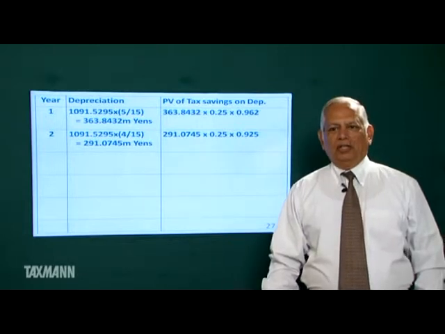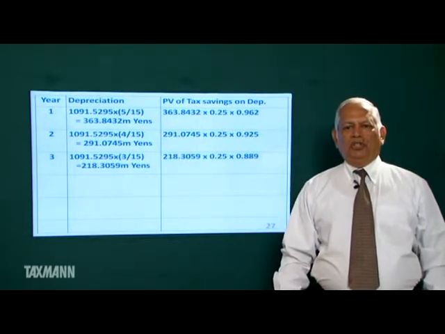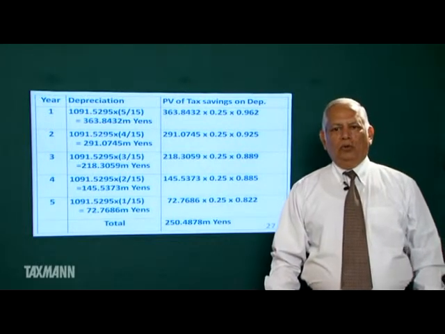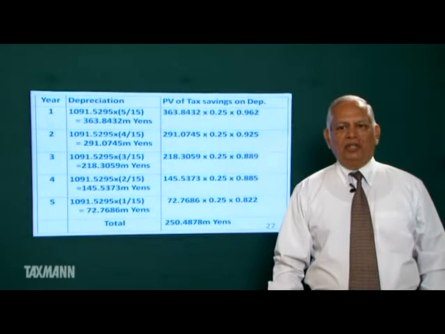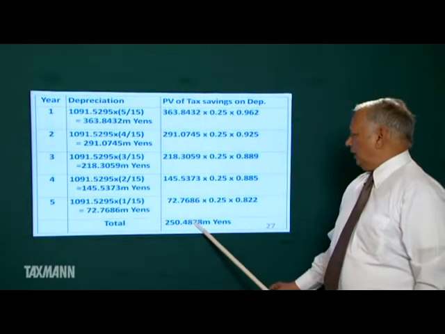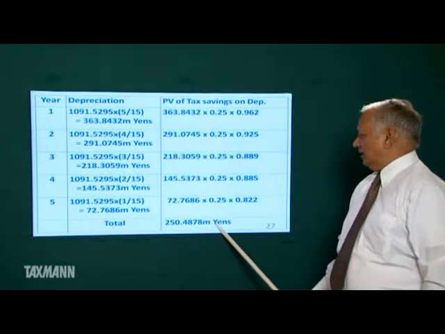This is the present value of tax saving. So present value of tax saving on account of depreciation is 250.4878 million yens.